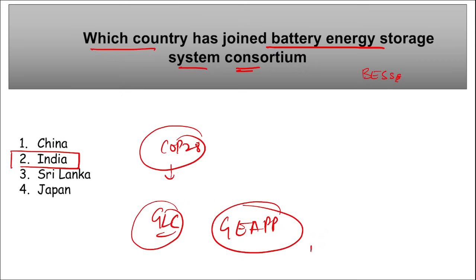A total of 11 countries, including India, have joined the BESS Consortium during the COP28. And this BESS Consortium is committed to achieve a target of 5 gigawatt of battery energy storage system by the end of the year 2024.